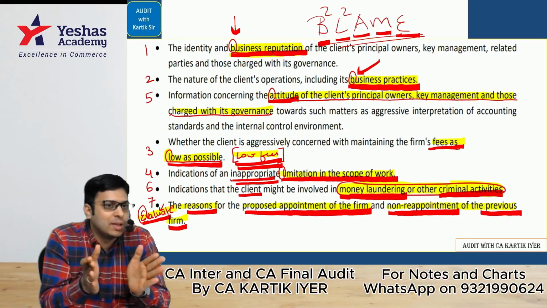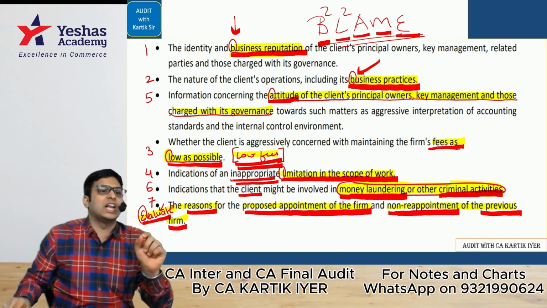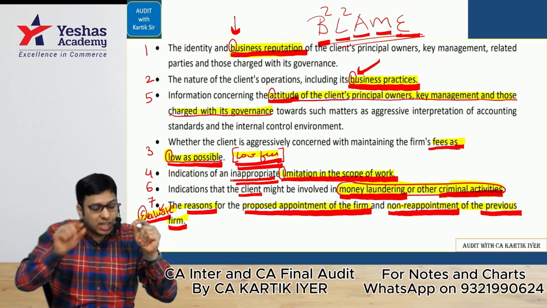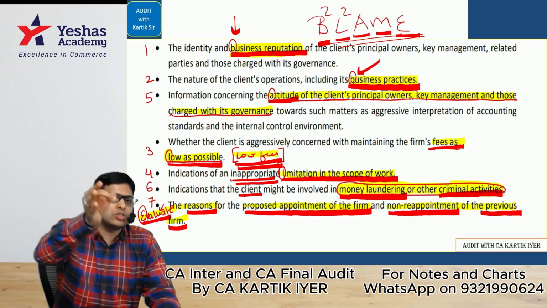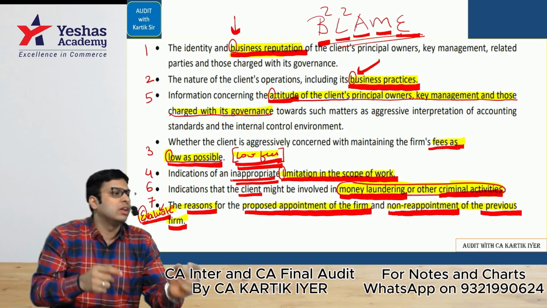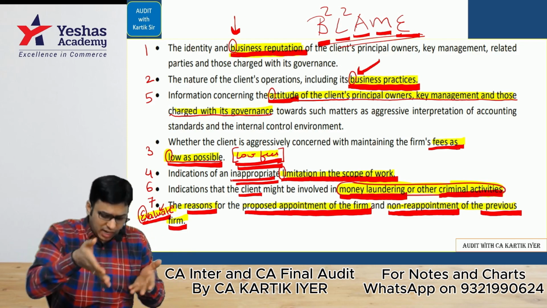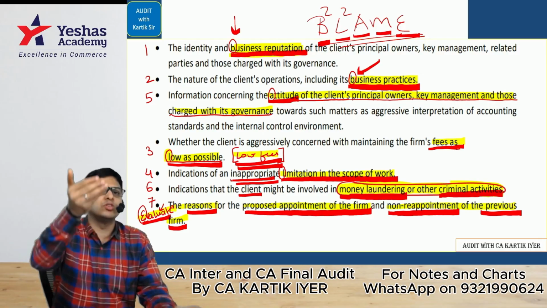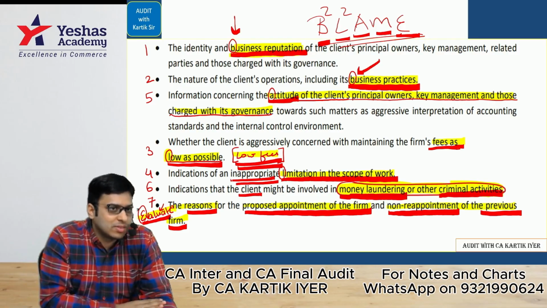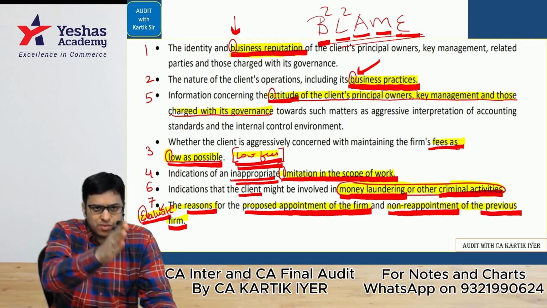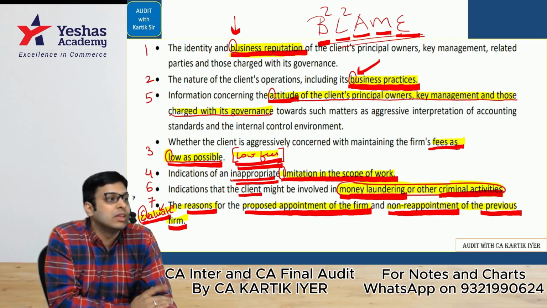This completes our 8 questions regarding ethical requirements. Quick recap. Oh, sorry, 8 questions regarding SA 220. Quick recap. Question number 1, elements of quality control. That is basically your farmer story. Questions number 2 to 7 are covered in the song. Question number 8 is this integrity. What will you check of the client? You will check the BLAME areas. Comfortable till here? Okay. 7 plus 5 plus 8, in total 20 questions are there in chapter number 11.